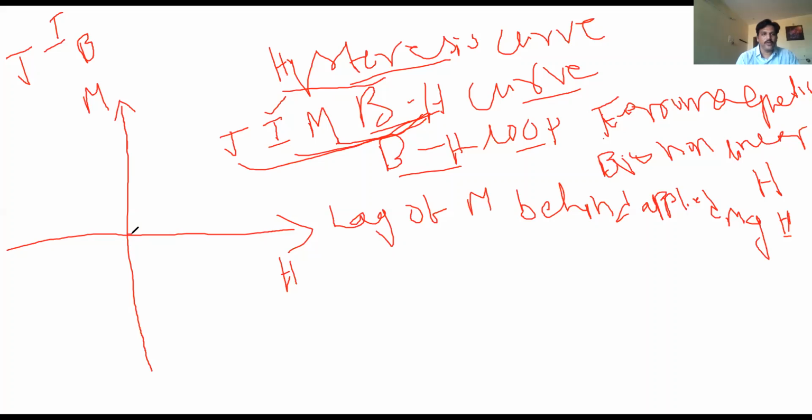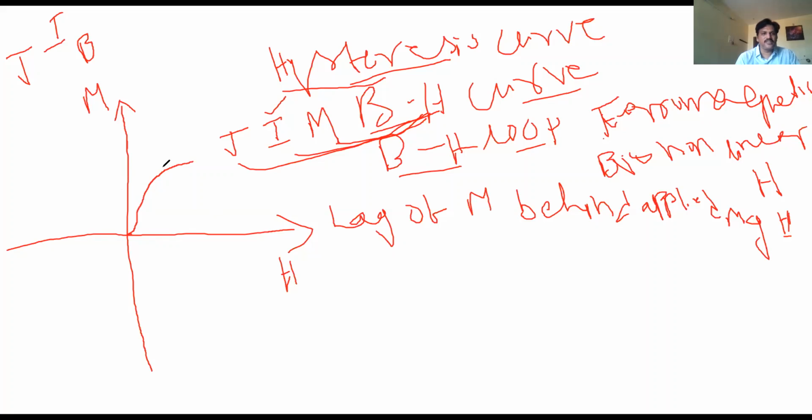When the rotation of the domains takes place, the magnetization increases. See, for small values of H there is a large magnetization. Along the y-axis, magnetization; along the x-axis, H.